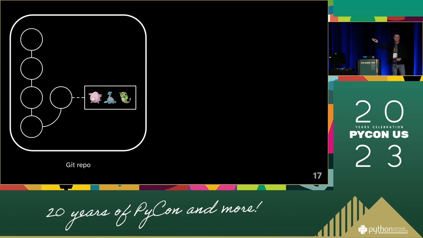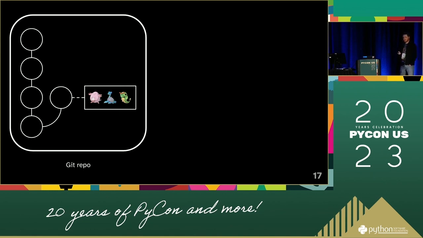This is a Git repo, as you may recognize it. So we've got our list of commits. And in a given commit, we have a data set of Pokemon images. So here we see Chansey and Lapras and Caterpie. And those are part of a Git project, of your repository. Now, those images, we don't truly want to track in Git itself.